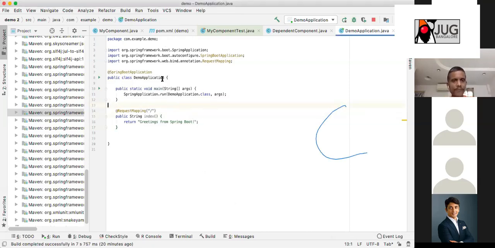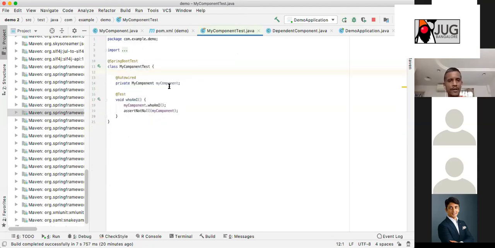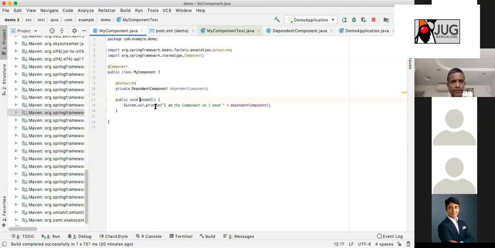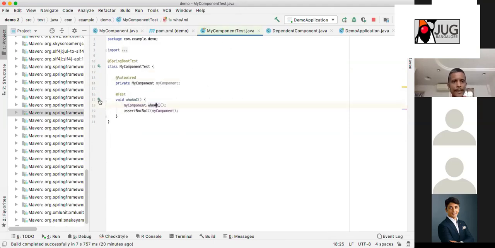But my question is, now what? Let us come from the test case. You see my test case here. I have an application which needs a component, and the component needs something else. If you look at this, the component needs a dependent component. I run this.